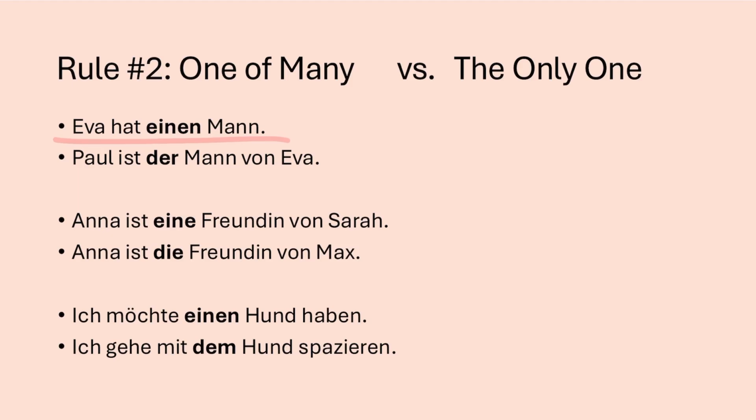Eva hat einen Mann. Eva has a husband. Paul ist der Mann von Eva. Paul is the husband of Eva. Anna ist eine Freundin von Sarah. Anna is a friend of Sarah. Anna ist die Freundin von Max. Anna is the girlfriend of Max. Ich möchte einen Hund haben. I would like to have a dog. Ich gehe mit dem Hund spazieren. I go for a walk with the dog.